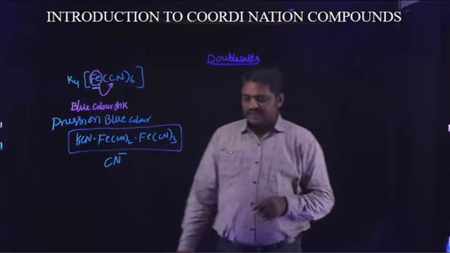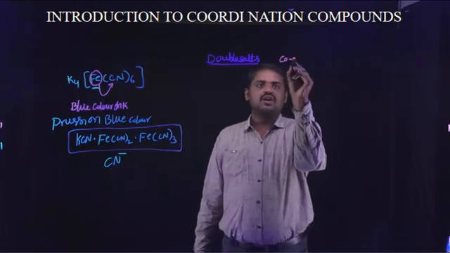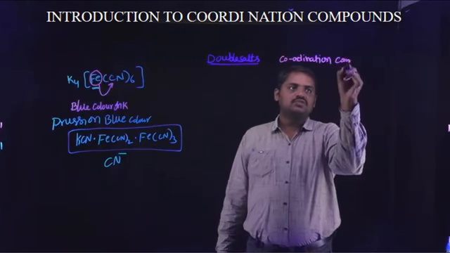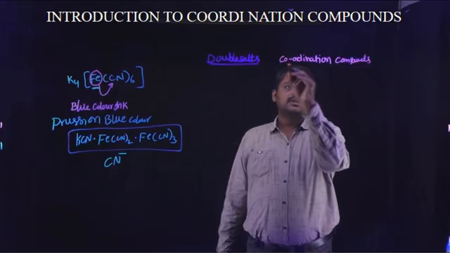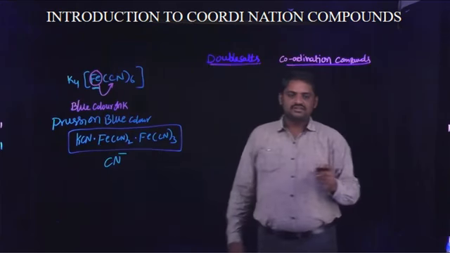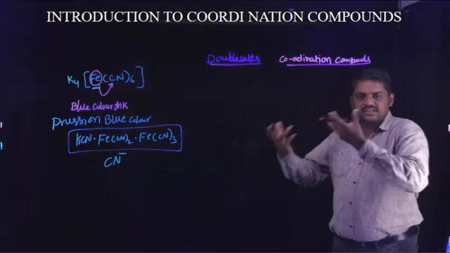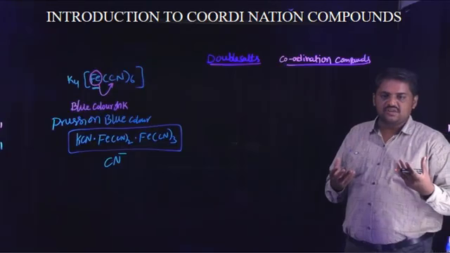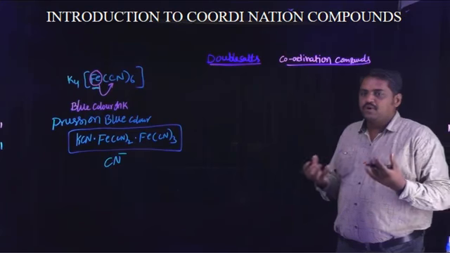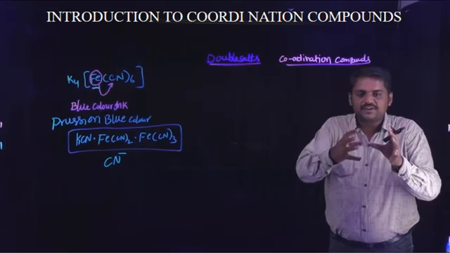And the second category is coordination compounds. Simple coordination compounds and double salts are both observed. In both, the central metal atom is coordinated with different ligands.